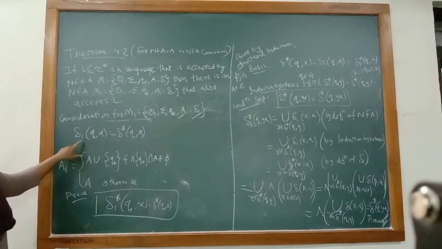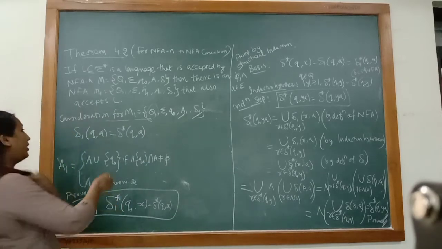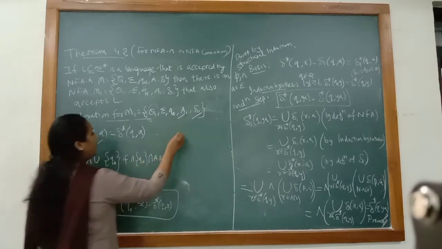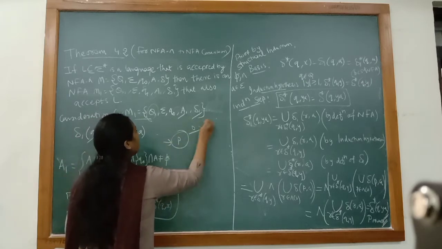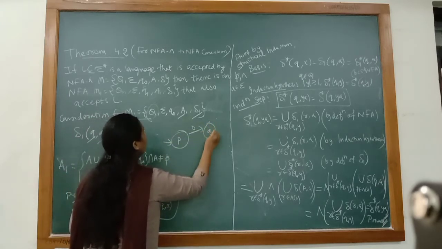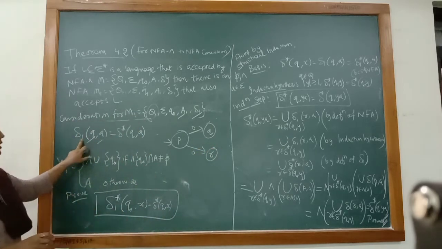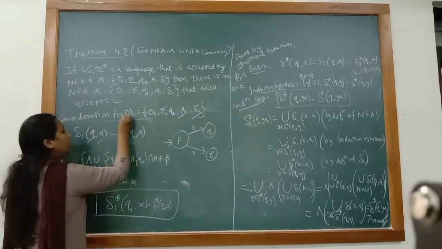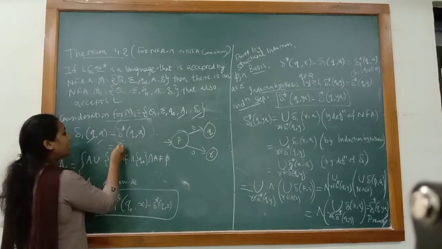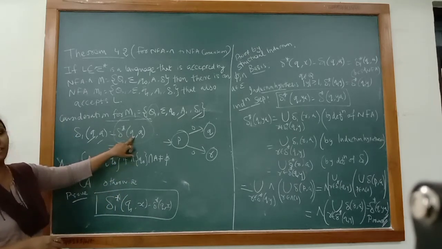First of all, we are interested in the transition function, delta 1 of Q, A. Again, as I mentioned previously, we introduced a transition for 0 from P to Q and R both. It means that delta 1 of Q, A is nothing but the same transition, which should have the same answer that we get from the extended transition function of NFA null.